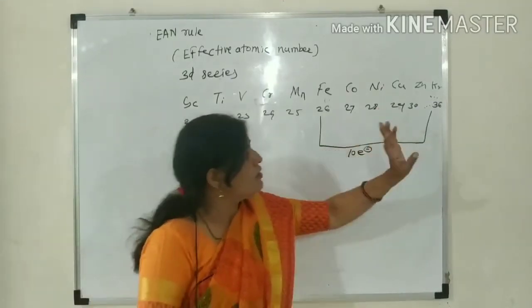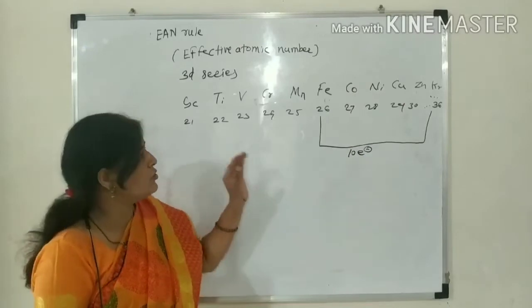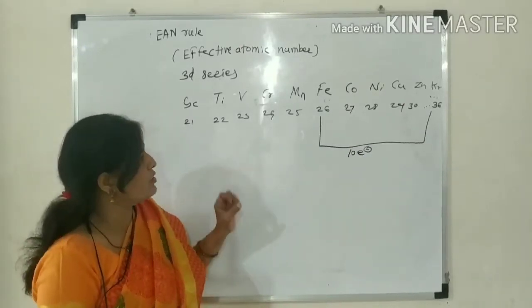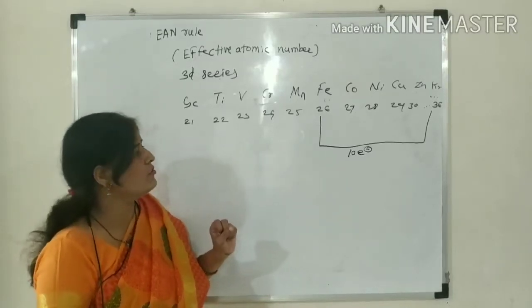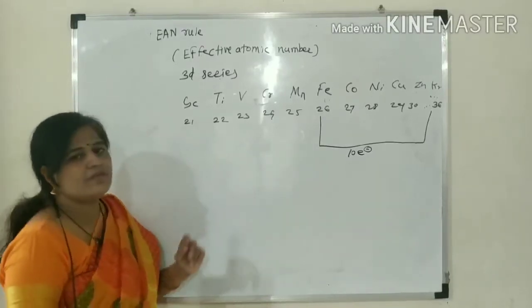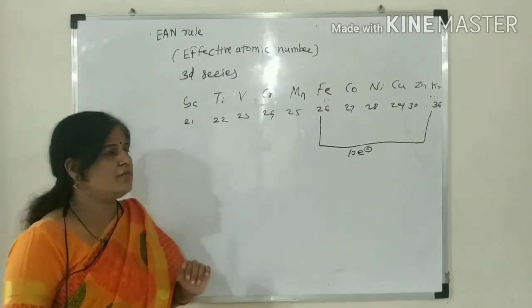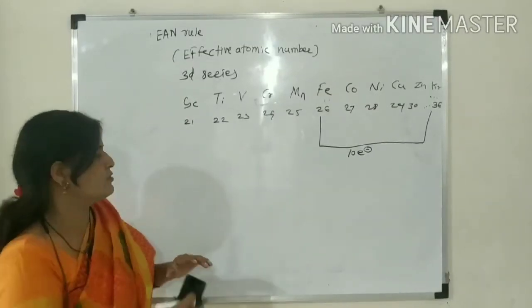And these central metal ions are continuously gaining electrons. This process of continuous gaining of electrons is called the effective atomic number. It means the total number of electrons around the central metal ion in the complex.